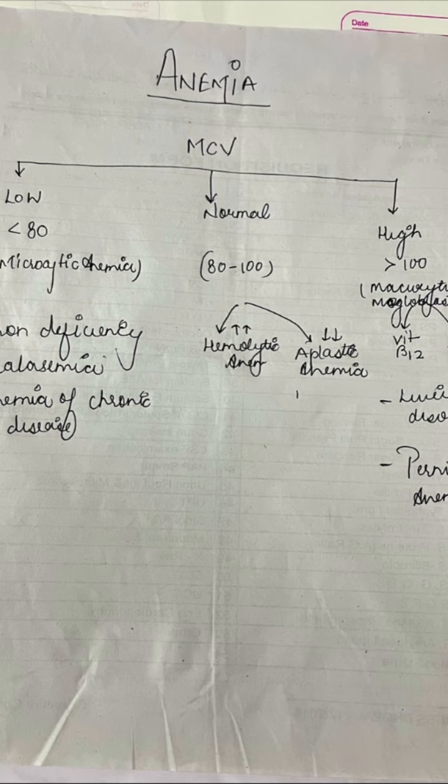Then come to normocytic anemia. If normocytic anemia is there and you cannot rule out what kind of anemia it is, then go for reticulocyte count. If it is low, then it is due to blood loss, and if it is high, then it is due to aplastic anemia.